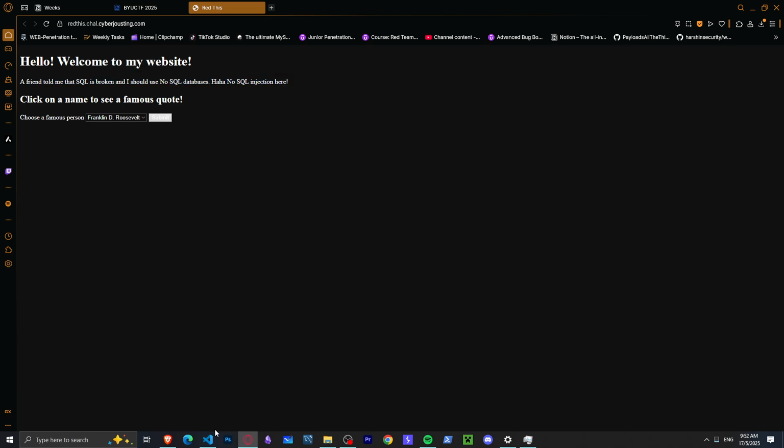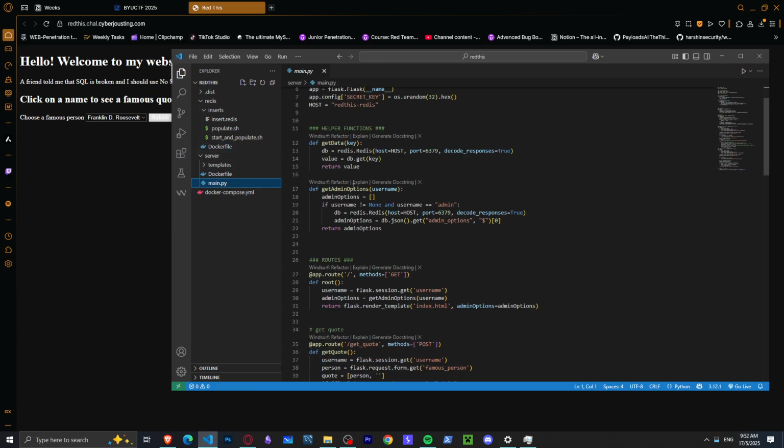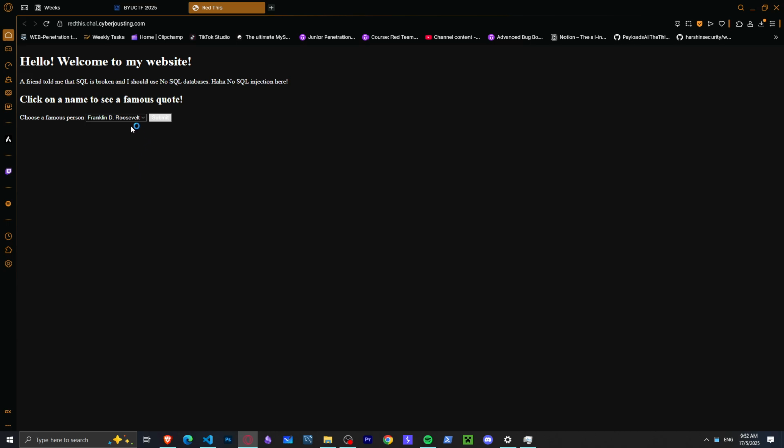Okay, let's take a look at the source code. We can see here this is the source code. Okay, we have the Dockerfile, the server main.py, and so on. This isn't important. Here, the functionality of the website is that we choose a famous person and it will show us a quote, but my internet is dying or the server is dying. I don't know. Let's wait for it. I think the server might have died.